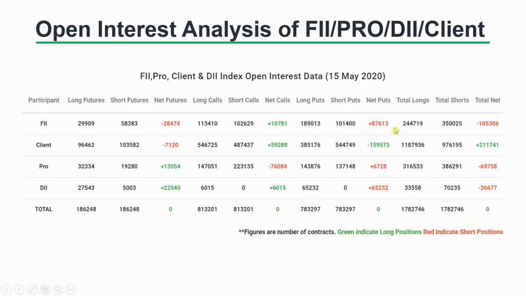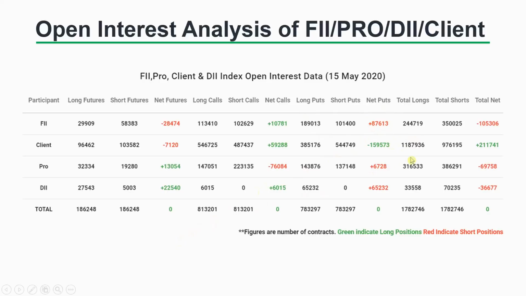For example, here the net puts, which is long puts minus short puts. Here there are more puts and the number is positive, but still it is red color because long puts indicate a short position. So that's why it is red color.